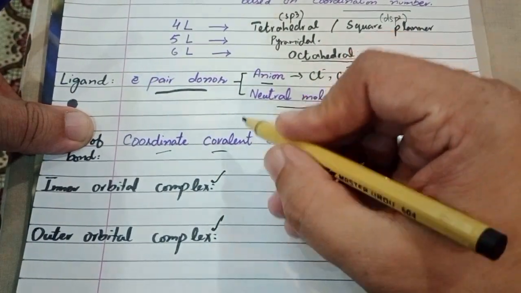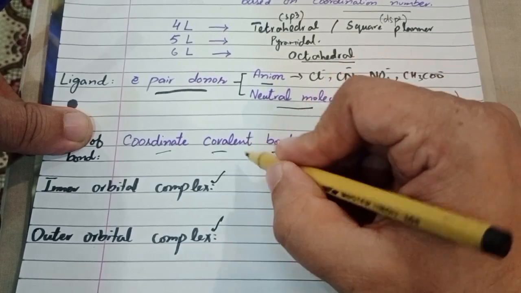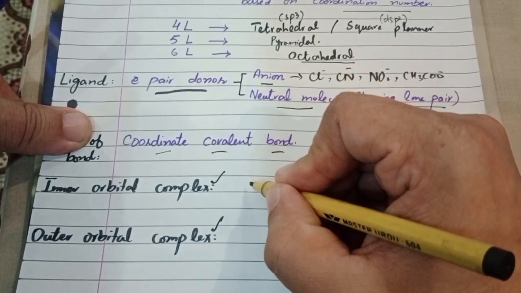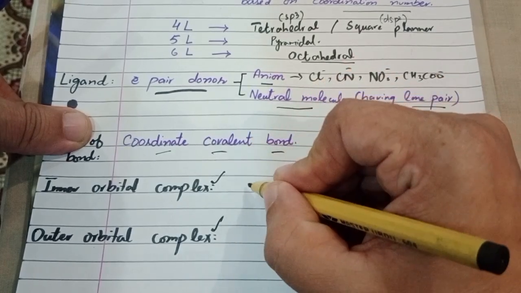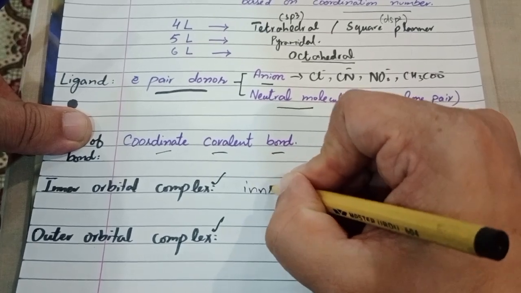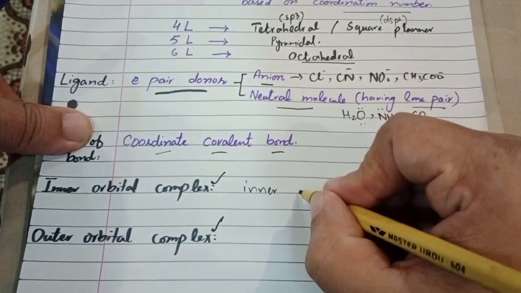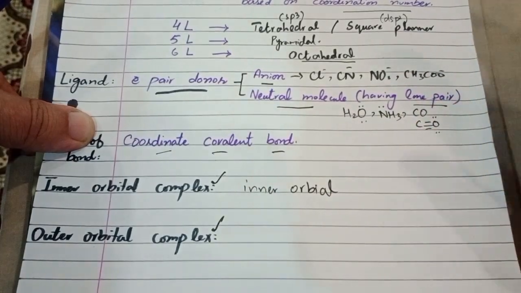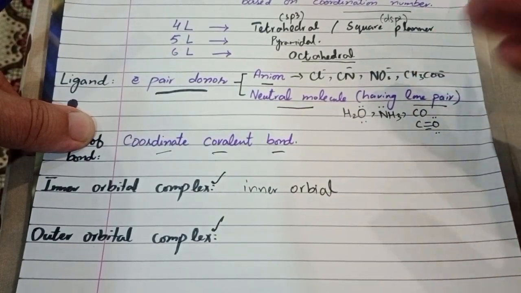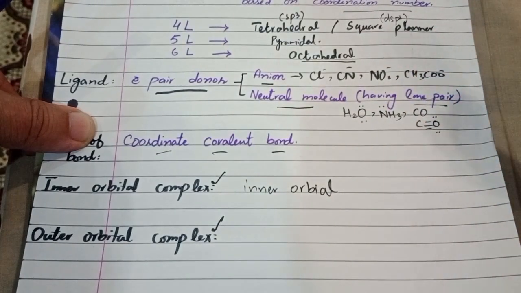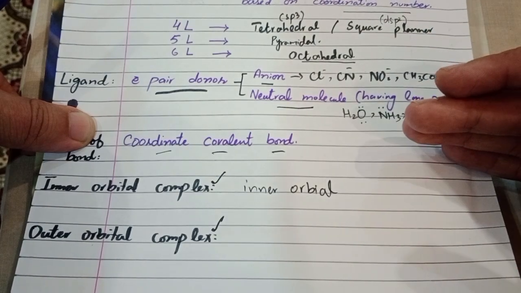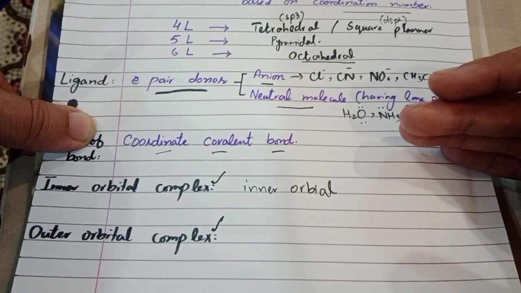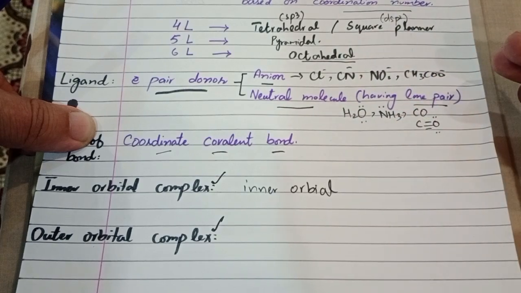An inner orbital complex will form when inner orbitals of the central metal ion are involved in complex formation. Inner orbitals, for example, if the metal ion has 3d orbitals, then 4s and 4p, then 4d. If 3d orbitals are involved in the complex formation, or involved in bonding with the ligand molecule, then it will form an inner orbital complex.